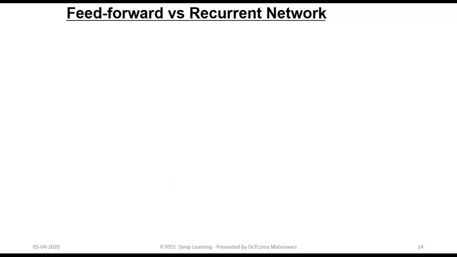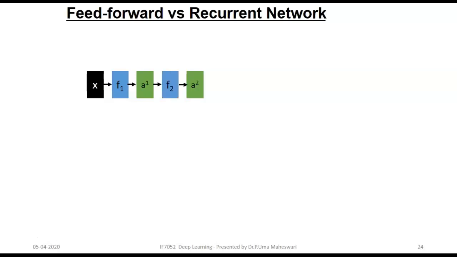Okay. So once we understand clearly what is RNN, let's compare RNN with the feed forward network. This is a feed forward network where one input X is given. It undergoes a function F and an activation, then again a function and activation, and again.